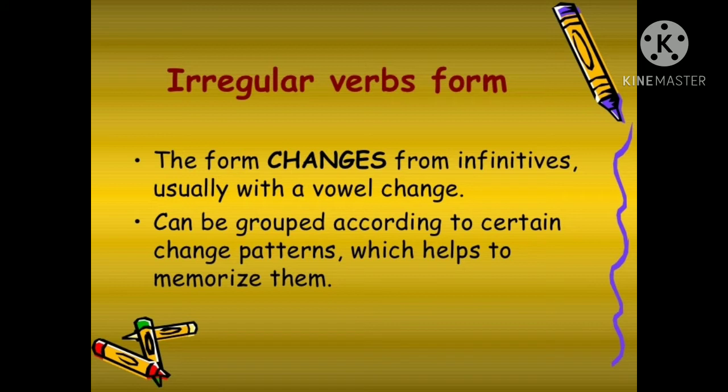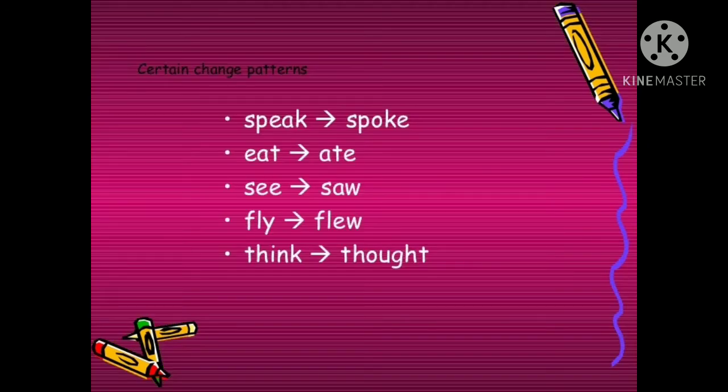Let us now understand about the irregular verb forms. While making the irregular verb forms into past, the form changes from the infinitive, usually with a vowel change. These verbs can be grouped according to certain change patterns which helps to memorize them. Let us now understand a few examples. Look at these words. These are verbs. They have certain change patterns.